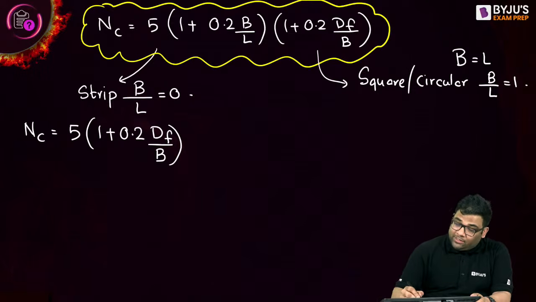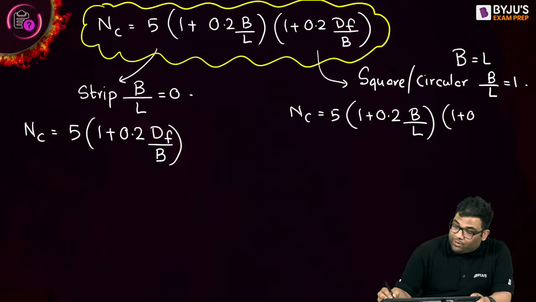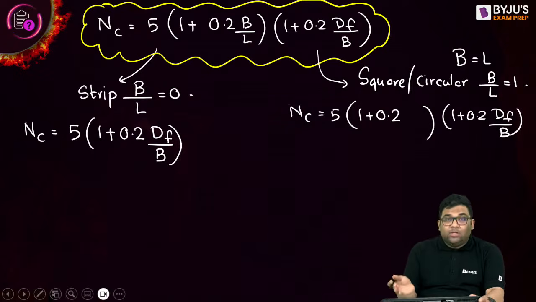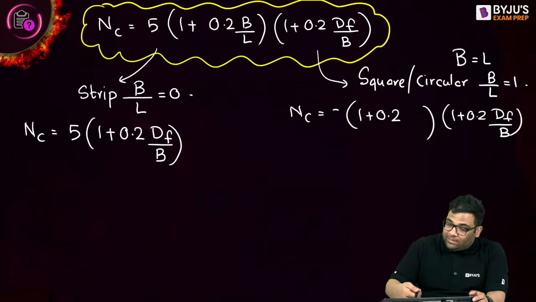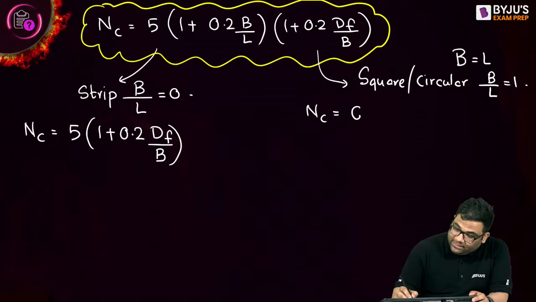The equation becomes NC is equal to 5, 1 plus 0.2 b by l, and then 1 plus 0.2 df by b. Now if b by l is 1, then it becomes 1 plus 0.2, 1.2 into 5, which gives me 6. The equation changes to NC is equal to 6, then 1 plus 0.2 df by b.